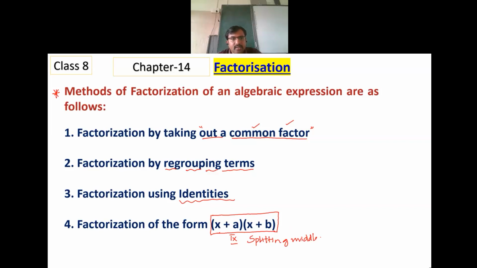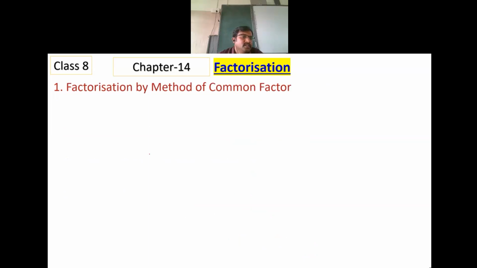This method is there in class 9th. In class 8th, we use this identity. So I will deal with this separately. We will solve as many questions as we can to understand this. Now taking the first method, the common factor method.